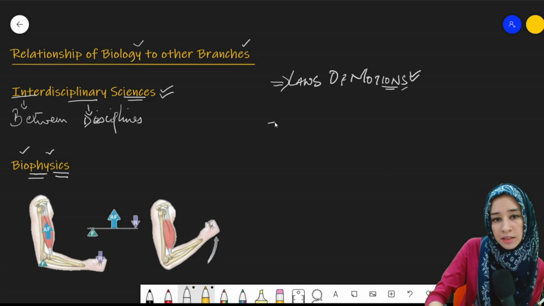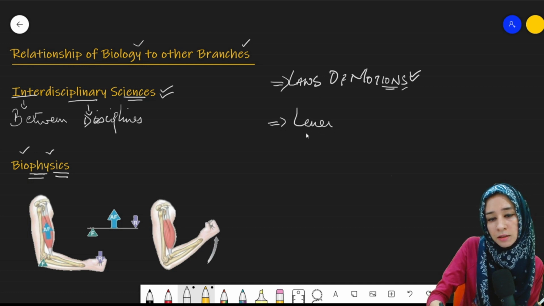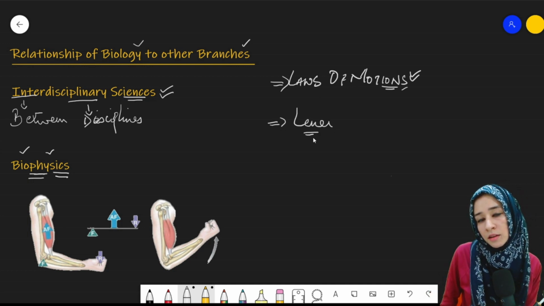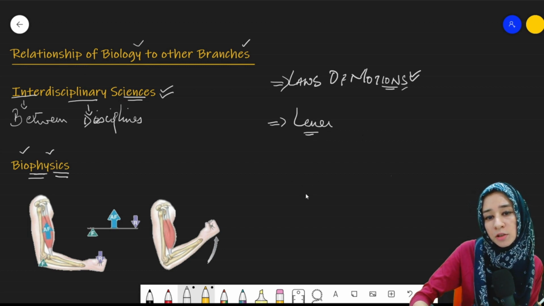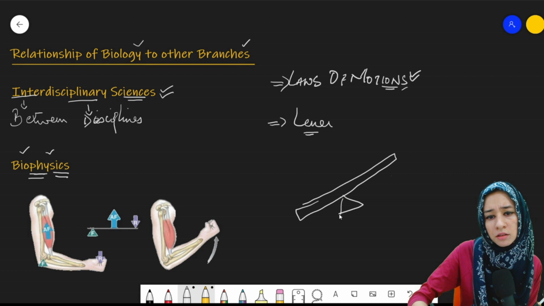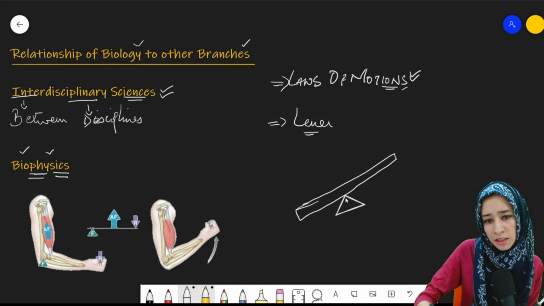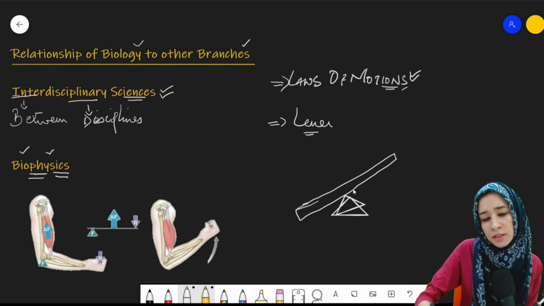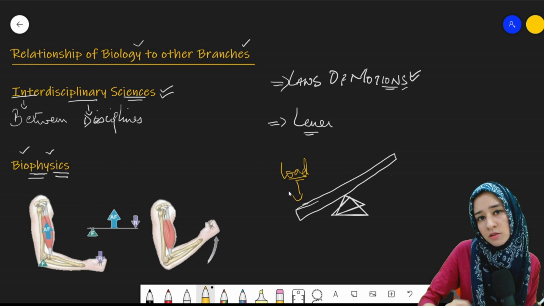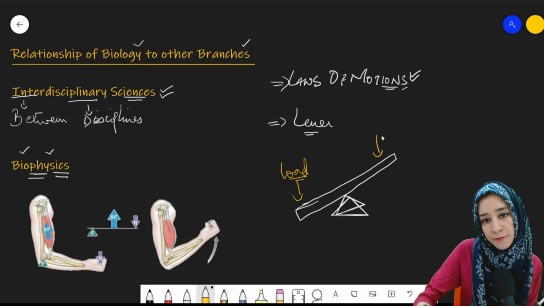Another example is the principle of lever. The most common example that you will see in nature in which the principle of lever is applied is the seesaw. We all have played with a seesaw in our childhood, right? This is basically the pivot point, the central point, and when a load is present at this side, the effort will be made from this side.